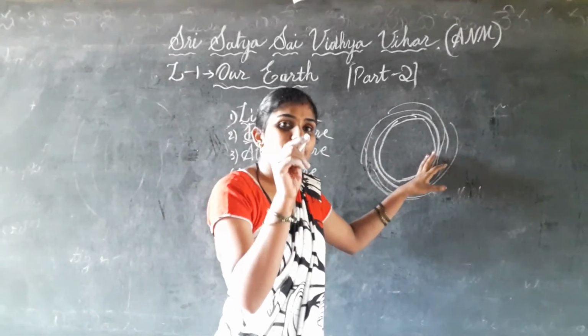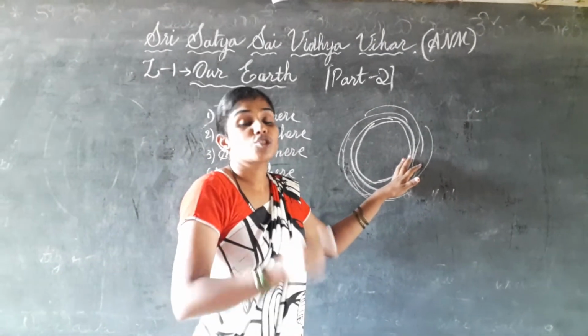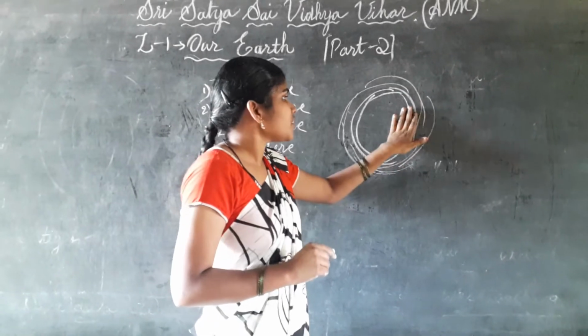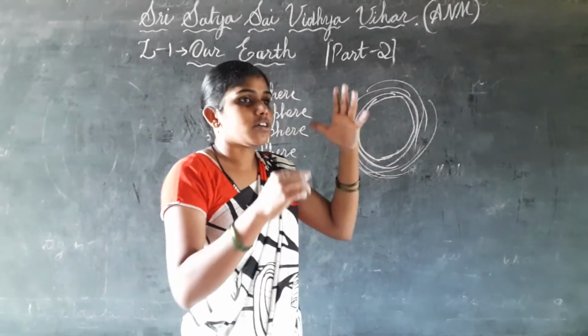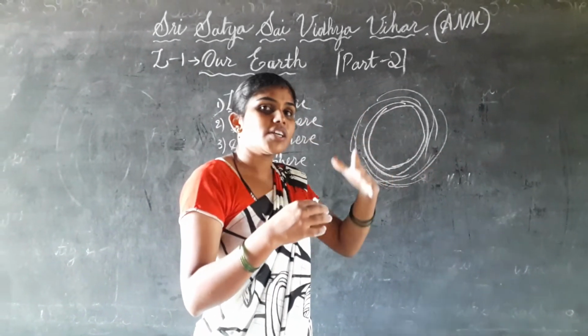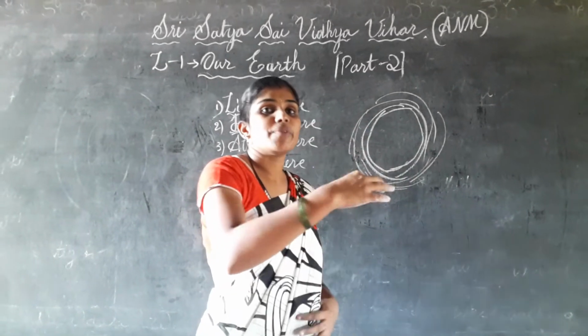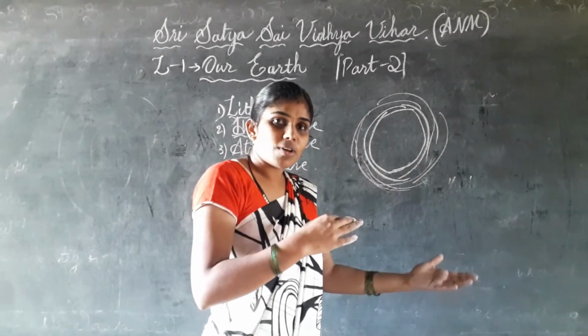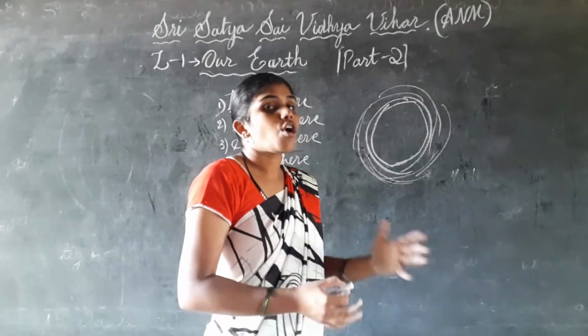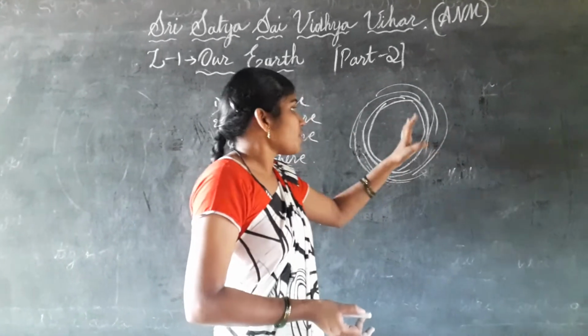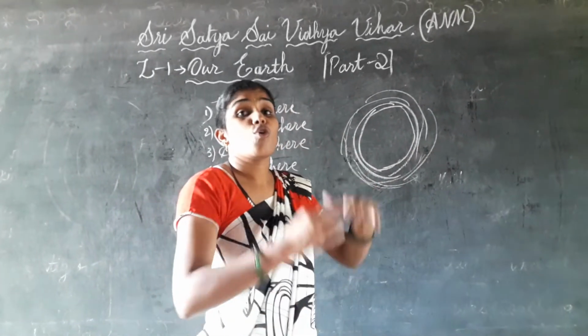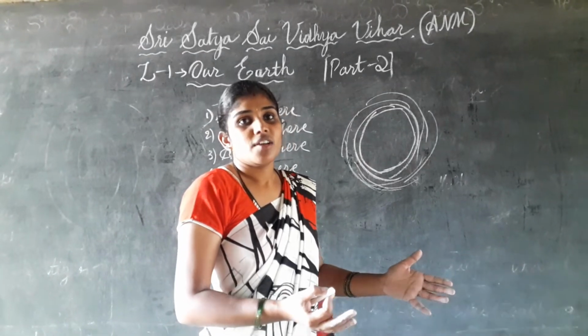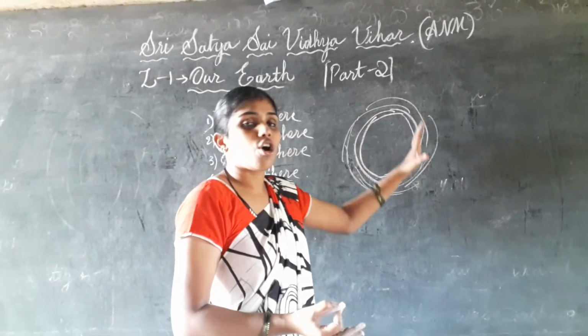That is the first life on the earth. After that, life kept improving, then early humans, plants and animals all came on the earth. From one life, so many lives were created on the earth.